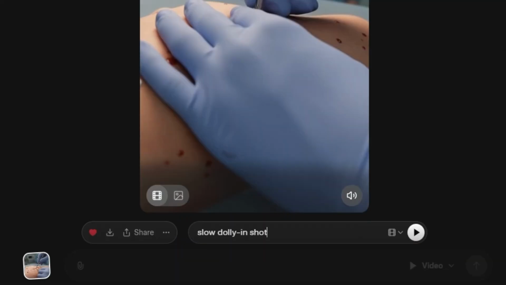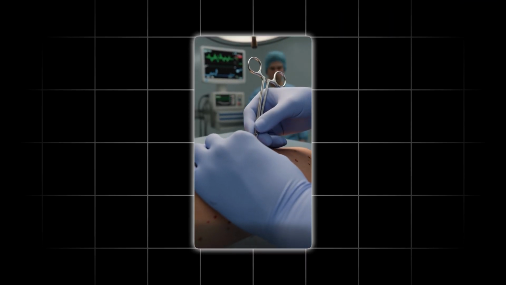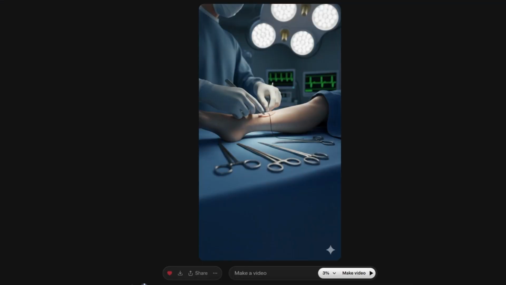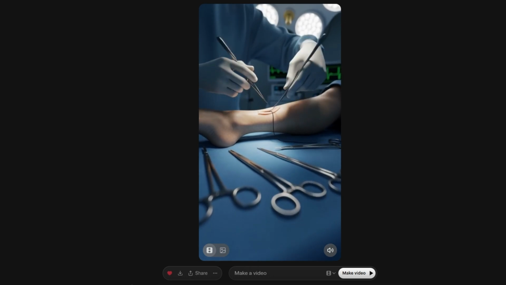Add a short scene description like slow dolly in shot, camera rising through fog, soft moonlight flicker. This makes the animation 10 times more accurate. Grok even adds subtle movement, ambient sound, cinematic background music. Upload the rest of your images, add micro prompts, and boom, you're building a full movie sequence.